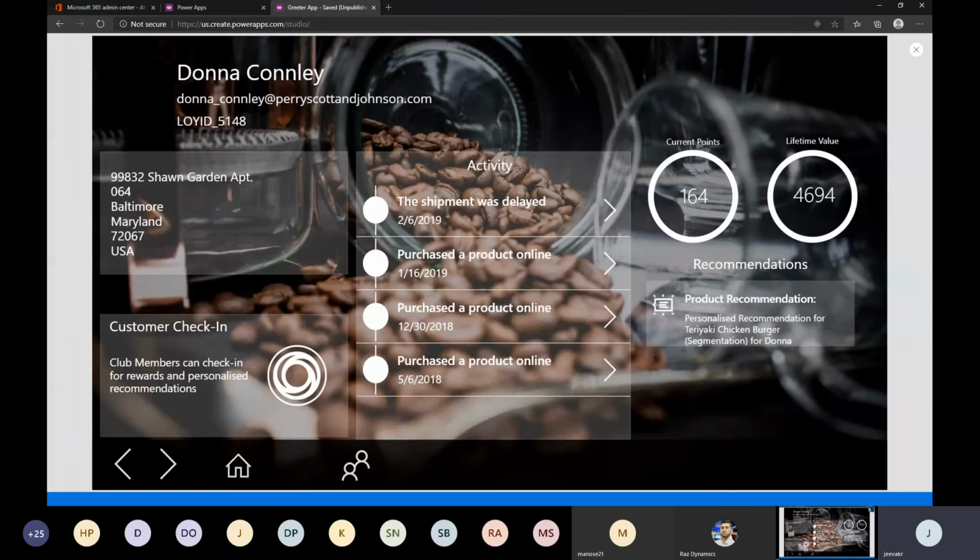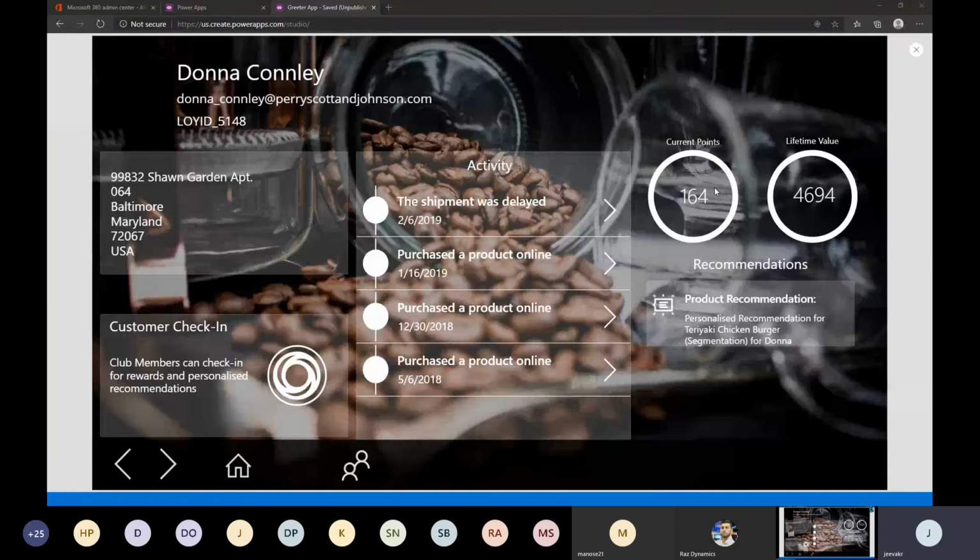Yeah, you see, we now have a blend of activities she did. From this, I think this should be from the e-commerce. The shipment was delayed, whatever it is, and she raised some email, and we are seeing this here, and she has done some online activities. So you'll basically have a combined, unified activity from different data sources. And here, do you guys remember where you saw this?